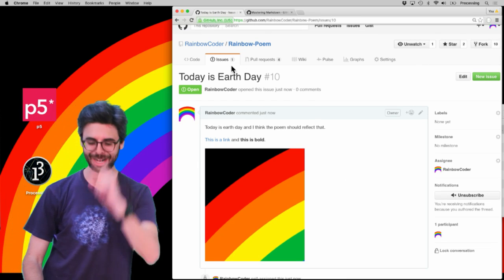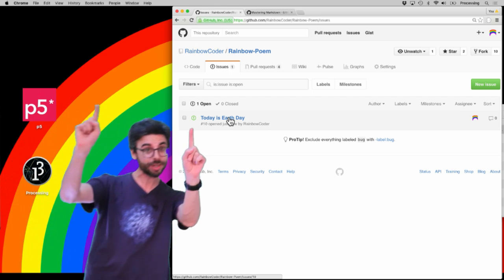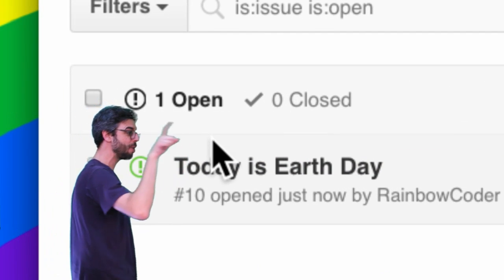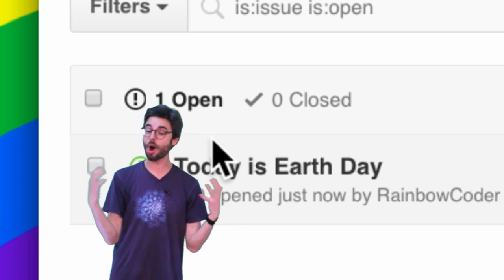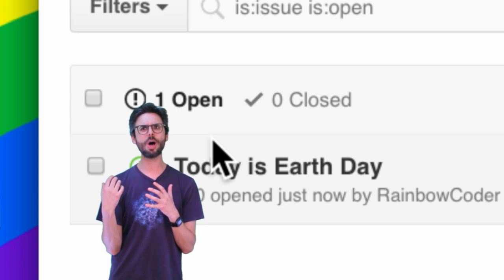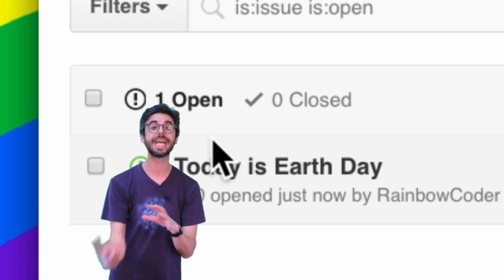And if I click back on issues, here is a list of all the issues. Now notice a very important thing here. I have 1 open issue and 0 closed issues. An issue is open until it is resolved. When it is resolved, it is closed. Only the person who submitted the issue or the owner of the repository can close an issue.